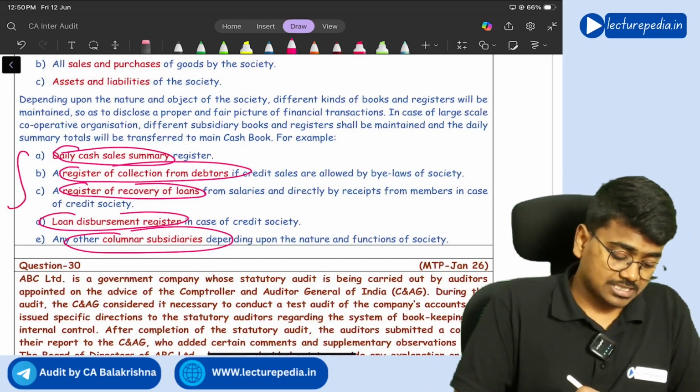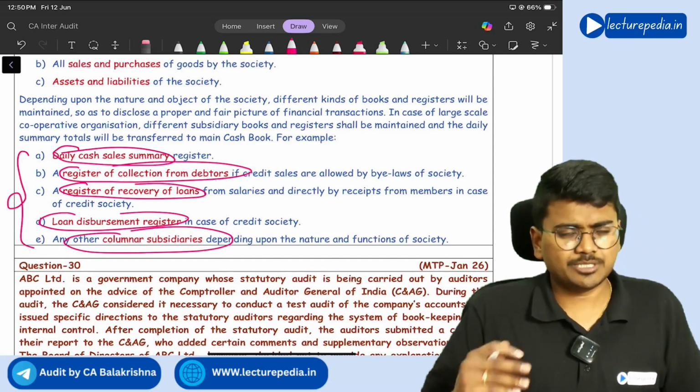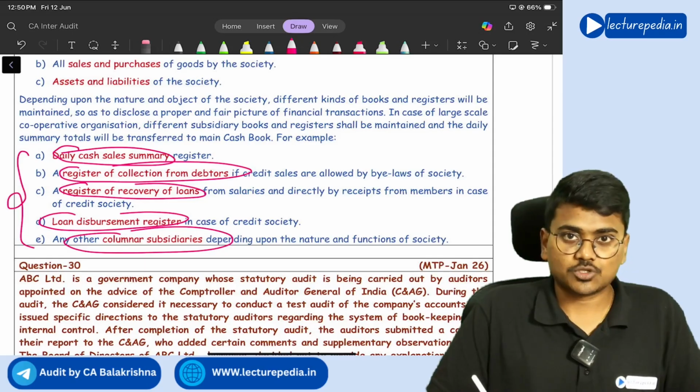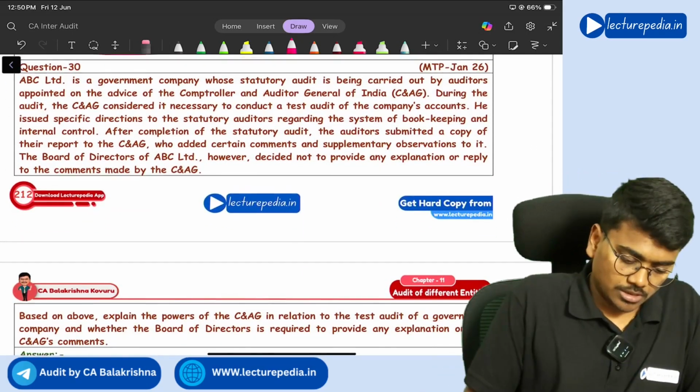So all these records should also be maintained by the cooperative society, depending on the nature of business of the cooperative society. Got it? Yes, sir.